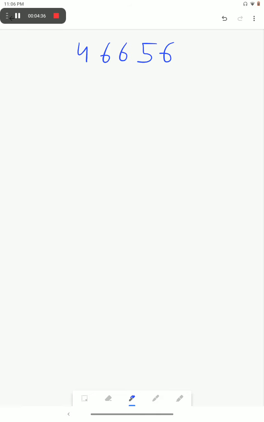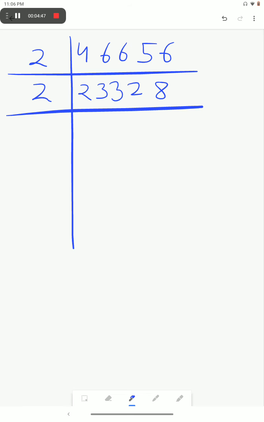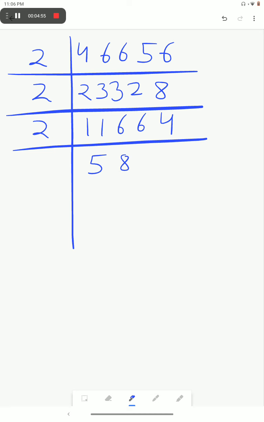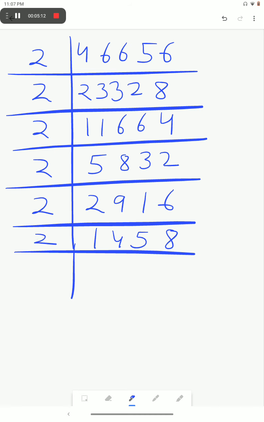Now next is 46656. We have to find its prime factors. 2 into 23328. Then again in the table of 2, 11664. Then again in the table of 2, 5832. Then again 2916. Then again 1458. Then again in the table of 2, 729.